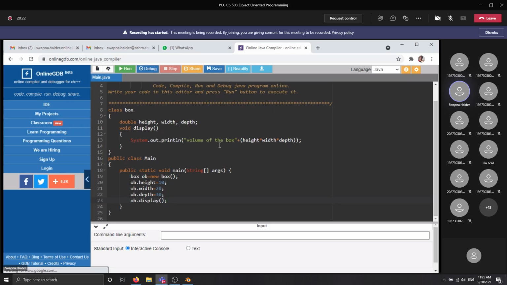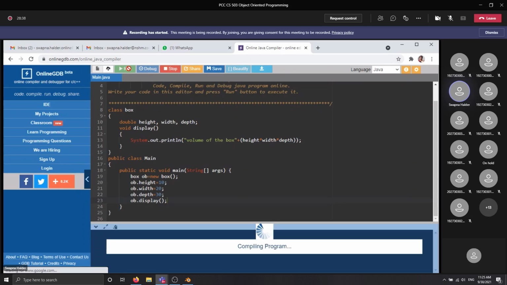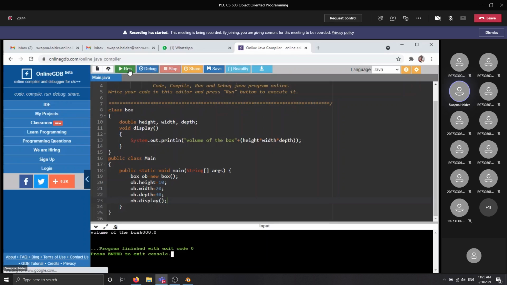Otherwise we will not be able to display the volume, because if we don't assign specific dimensions to these variables, there is no utility of this volume. So just run this program. It will show you the volume of the box, 6,000. It's fine, there is no problem in this program.